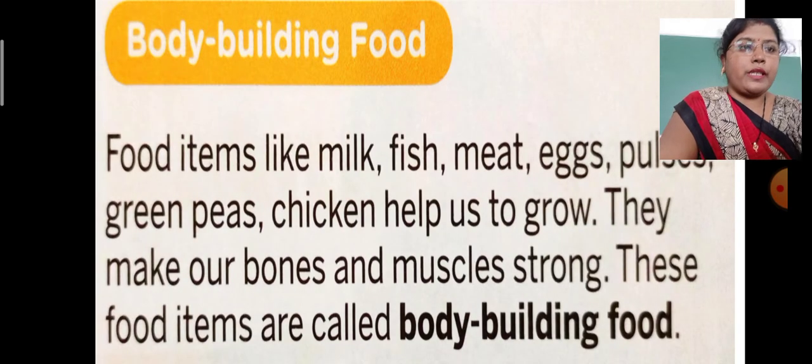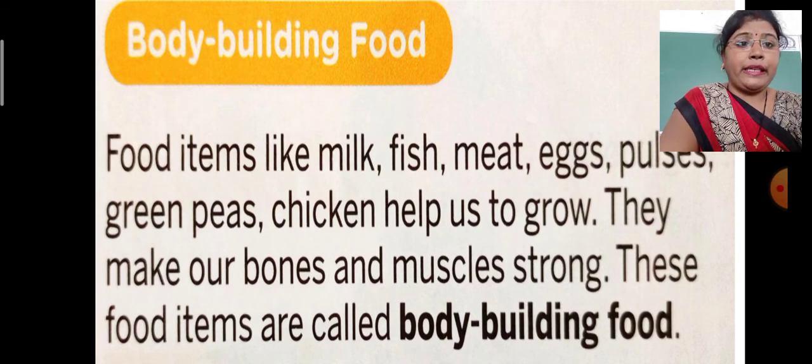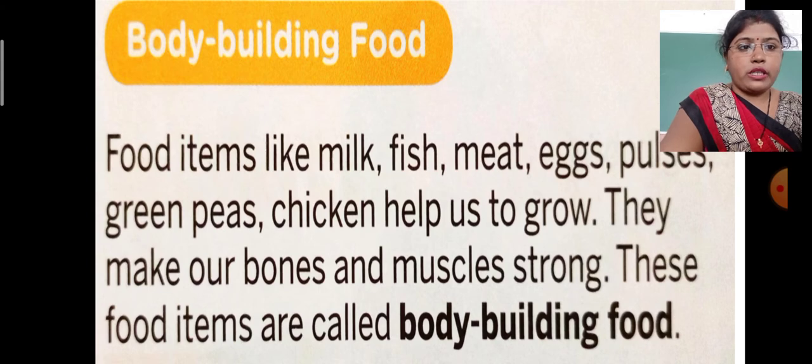The second group is the body building food group. So food items like milk, fish, meat, eggs, pulses, green peas, chicken help us to grow. They make our bones and muscles strong. It means the food group which makes our bones and muscles strong comes in the body building food, and these food items are called the body building food.